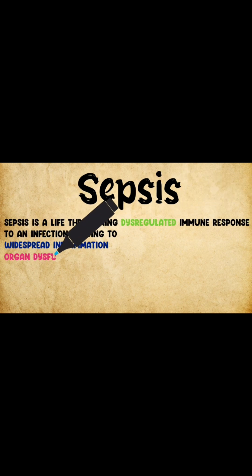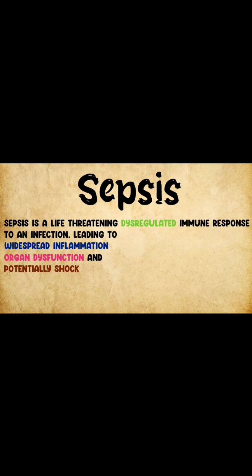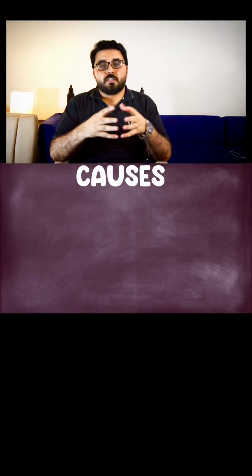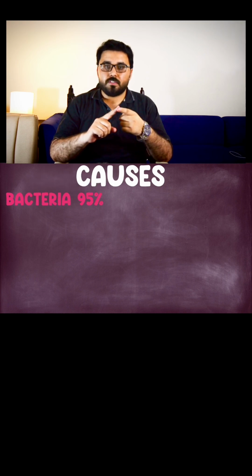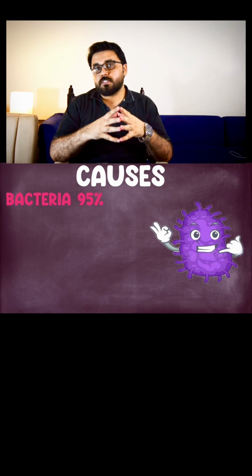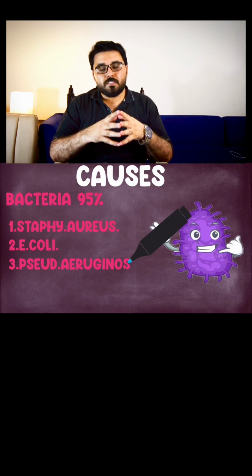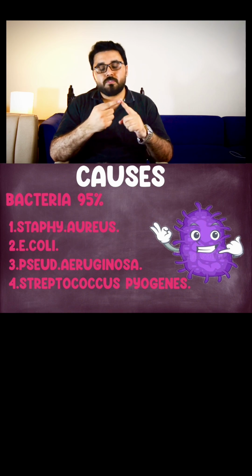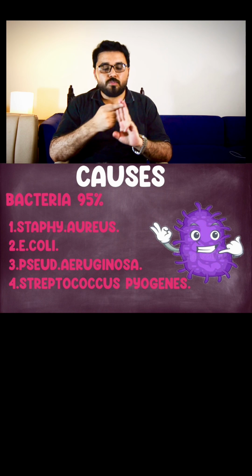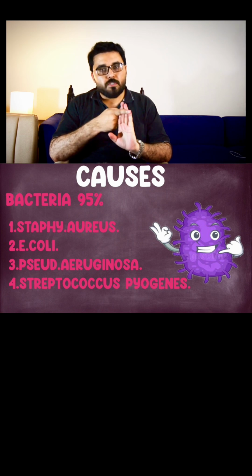So, sepsis is a life threatening dysregulated immune response to an infection leading to widespread inflammation, organ dysfunction, and potentially shock. Sepsis is a bizarre and abnormal immune response to an infection. It can be triggered by various types of infection, among which bacterial are the most notorious. About 95% of cases are of bacterial infection, and among bacteria, there are four major bacteria that can cause sepsis: first is Staph aureus, second is E. coli, Pseudomonas aeruginosa, and Streptococcus pyogenes.